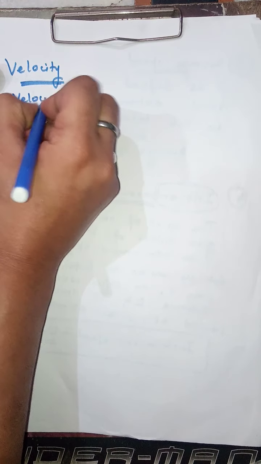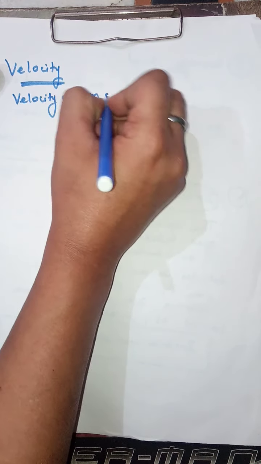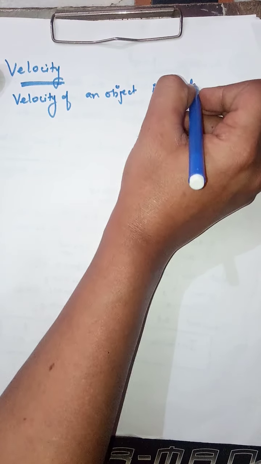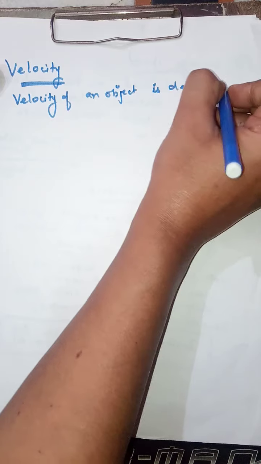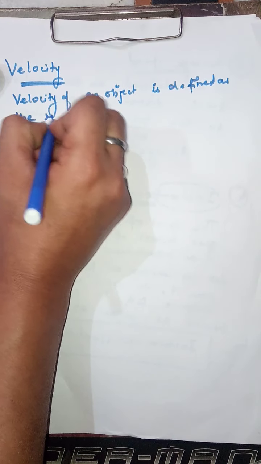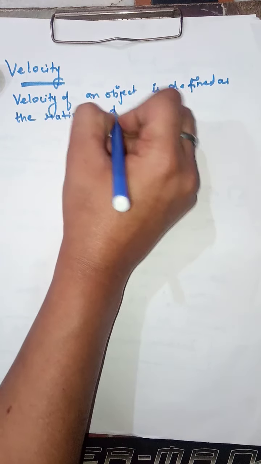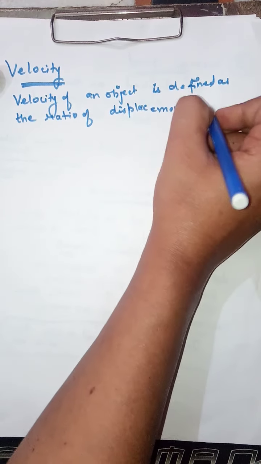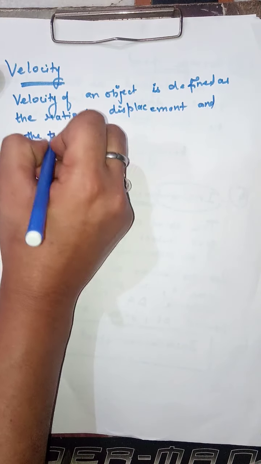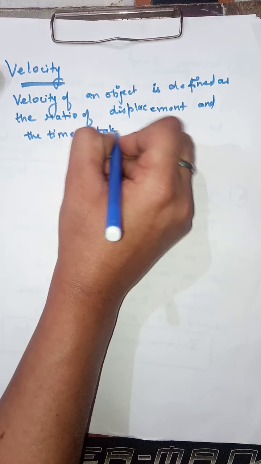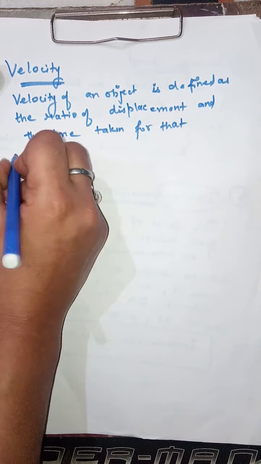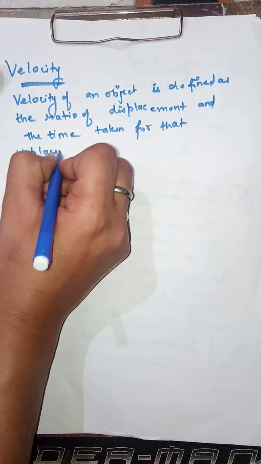Velocity of an object is defined as the ratio of displacement and the time taken for that displacement.